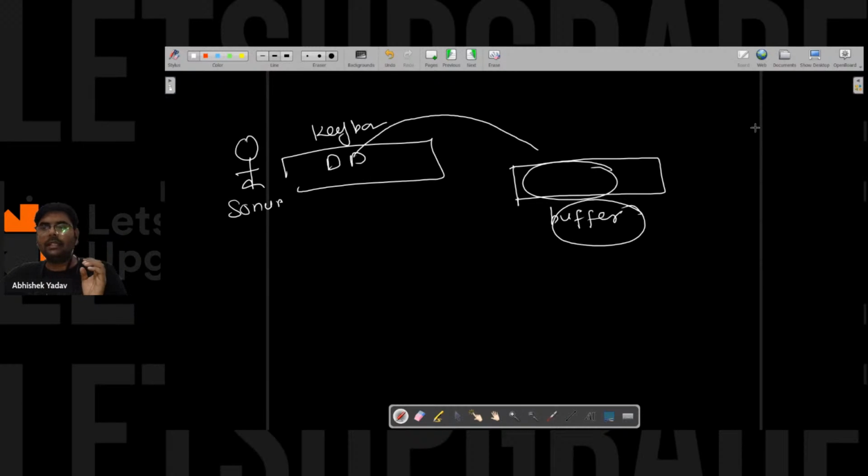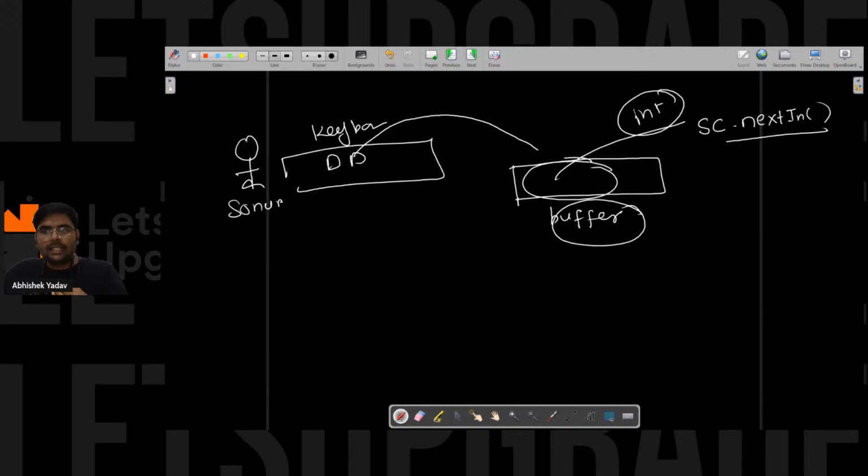Now you want the input in your program in integer format. So you will use the reference variable, dot operator, and nextInt. This will take the input from the buffer and convert it to integer format.